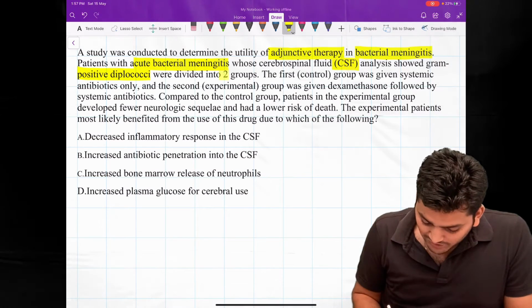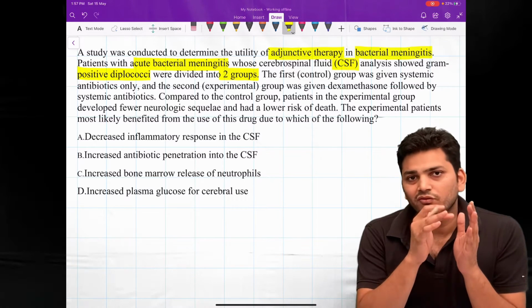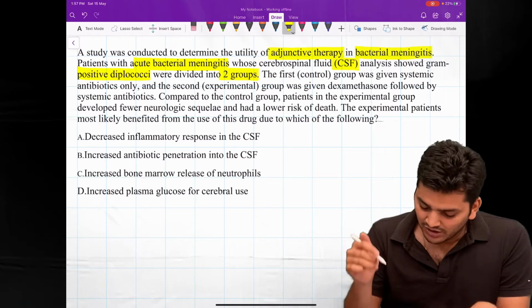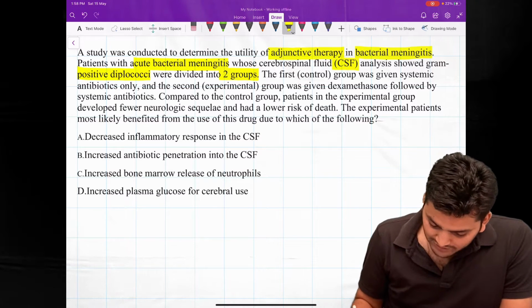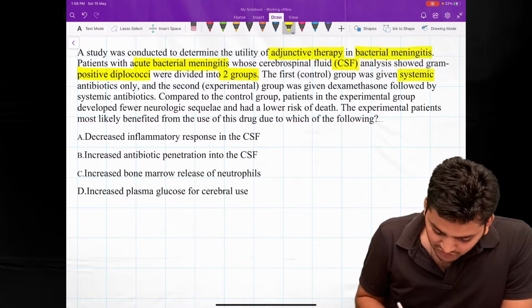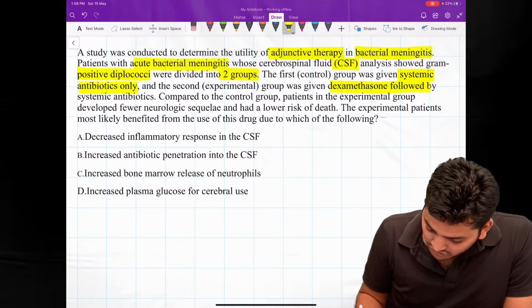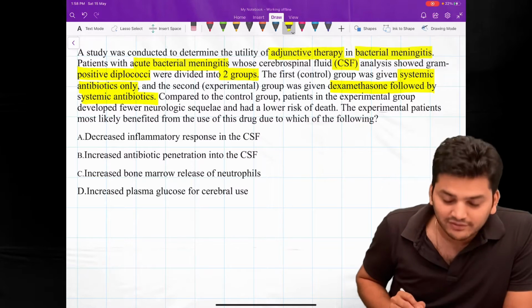Divided into two groups, means they have taken the patients of Streptococcus pneumoniae meningitis and divided them into two groups. The first, control group was given systemic antibiotics only, whereas the second group was given dexamethasone followed by systemic antibiotics.